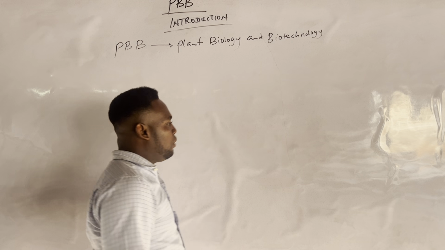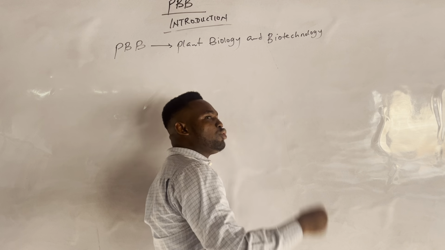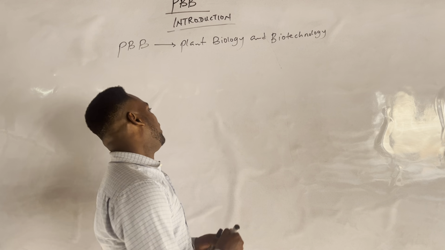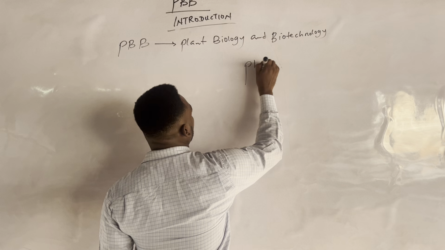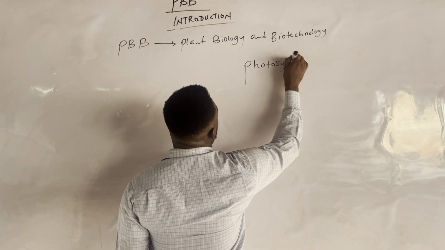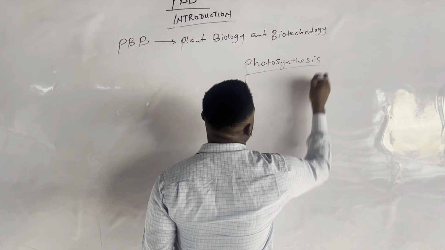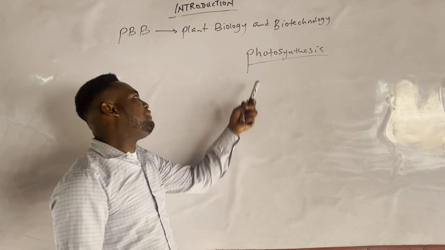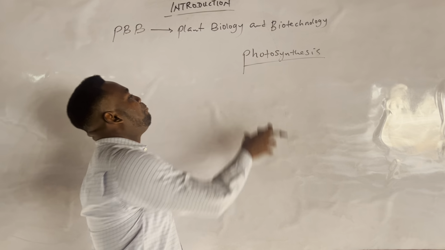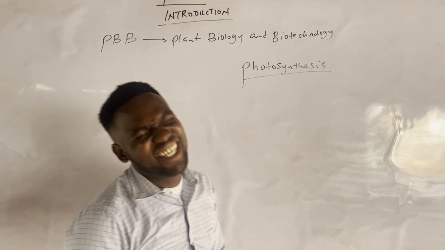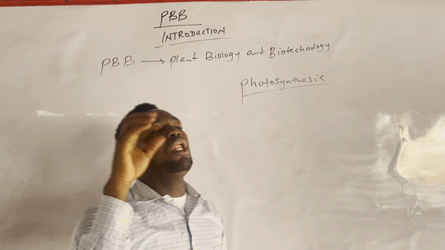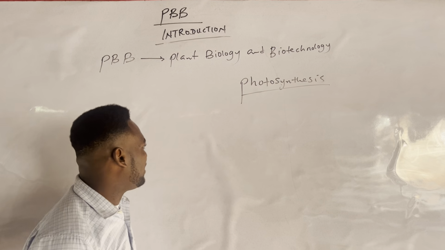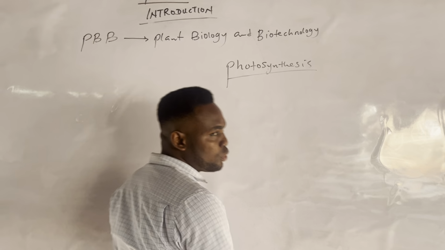Even plants help us to control pollution to some great extent, if you understand biology, by the process of what? Photosynthesis. Now, one thing about biology is that you need not cram anything, you need to understand the concepts. For photosynthesis, we say green plants. Why do we use the word green? Because it's only green plants, or green leaves, or green parts of plants that are capable of carrying out photosynthesis.